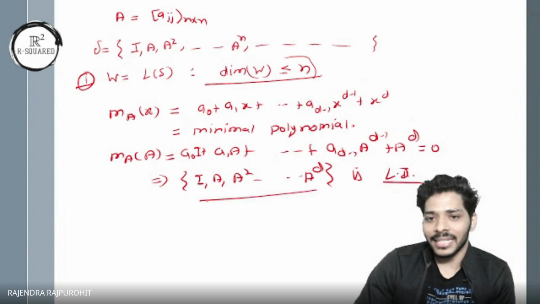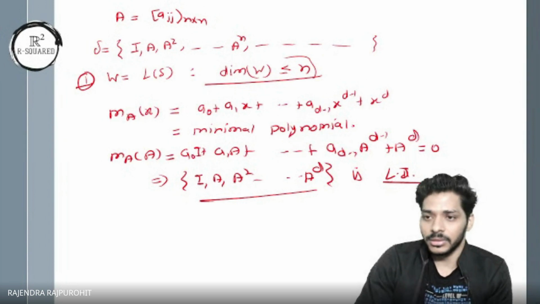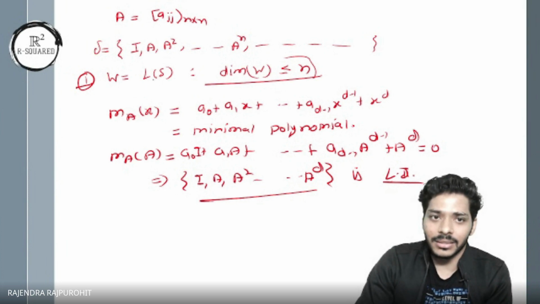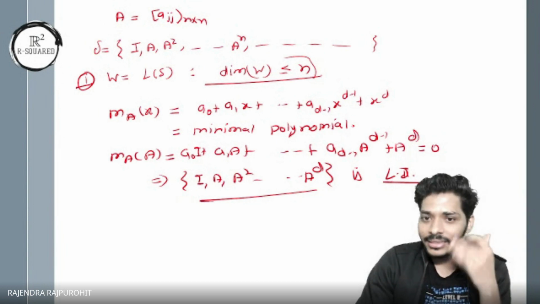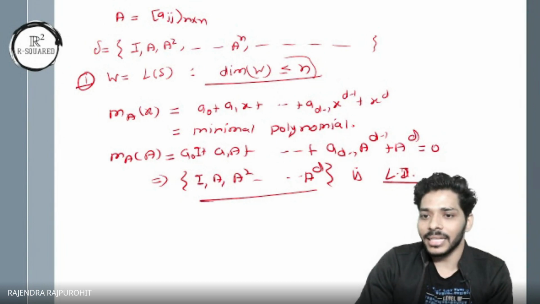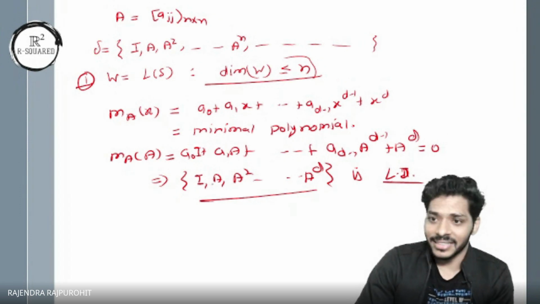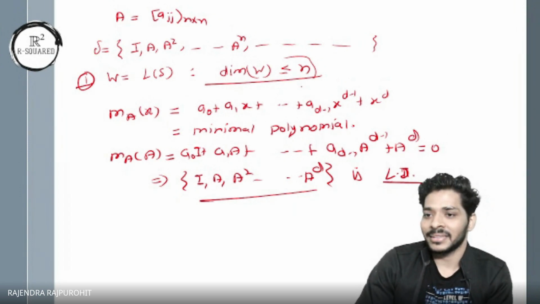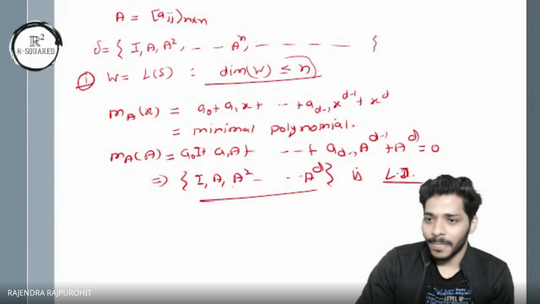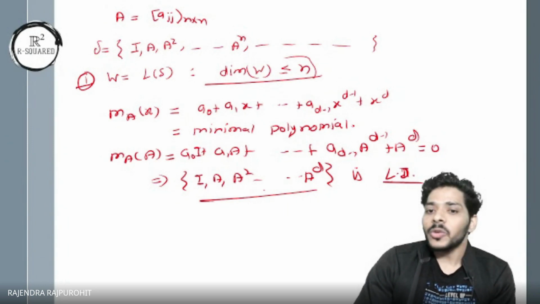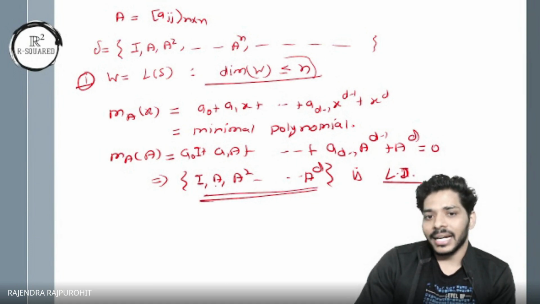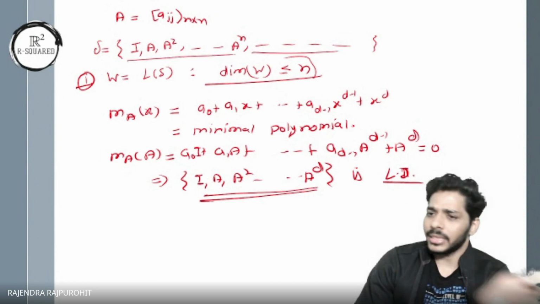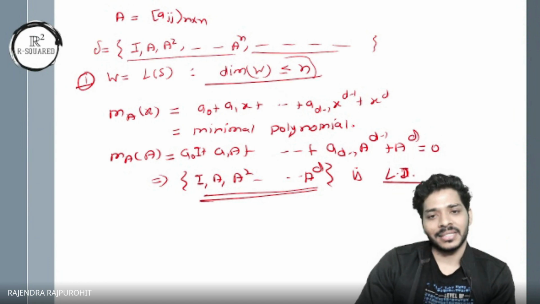So even this has less than n elements, maybe less than n. Let's consider the minimal has degree less than n. It can be at most exactly the characteristic. Otherwise, it is of less degree. So let's say in the extreme case that it is equal, then in that case I'll get the same n here. If the minimal polynomial has degree less than n, then this set is also LD, right? And the rest of the powers you can generate using these d only. A square up to A to the power d, you can use these and generate the other powers as well, up to n or even as many as you want. So what does that give you?